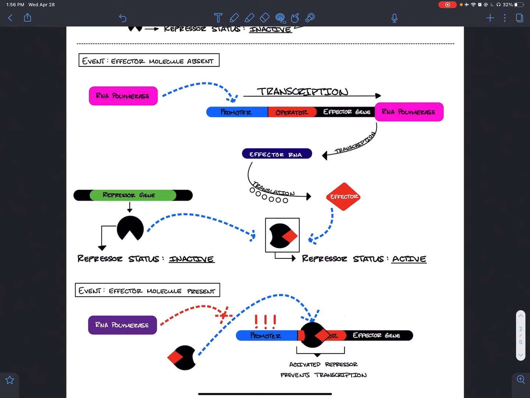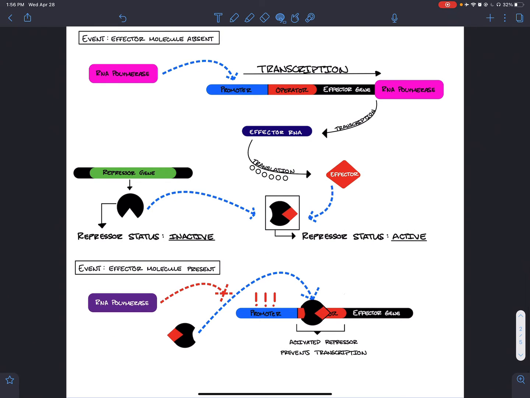RNA polymerase is able to bind to the promoter region, transcribing the gene, ultimately resulting in the translation of the effector. Now that the effector is present, it is able to bind to the repressor, activating it by changing its shape. The shape of the new molecule is important because it enables the repressor protein to bind to the DNA at the operator region. Binding to the operator prevents RNA polymerase from binding to the promoter, in turn blocking transcription.